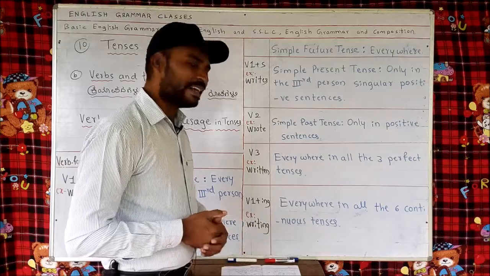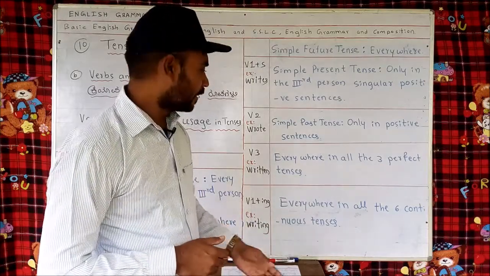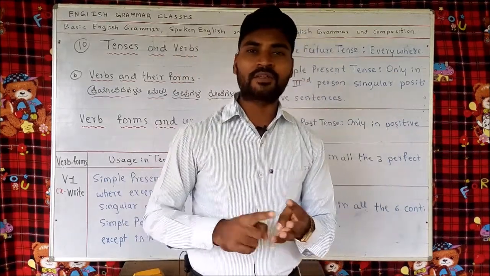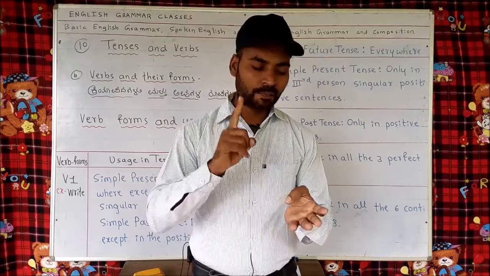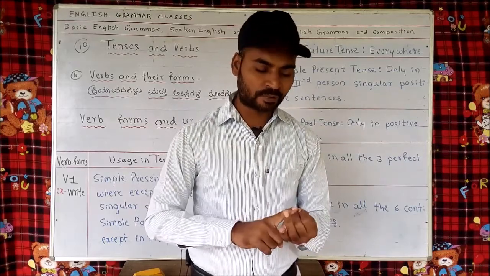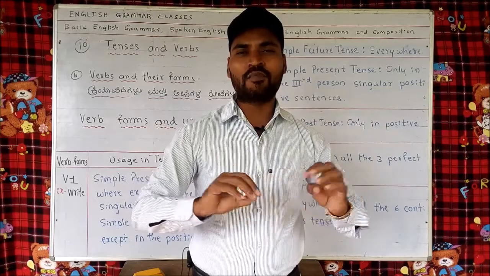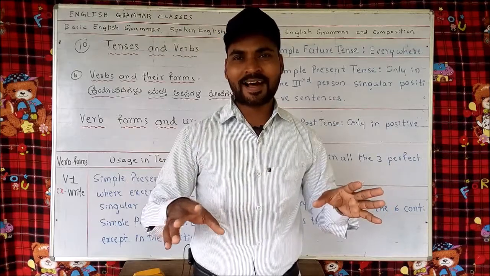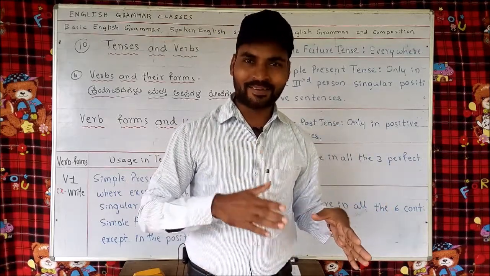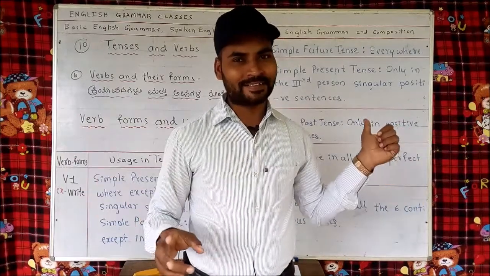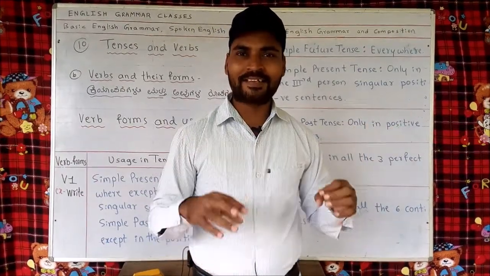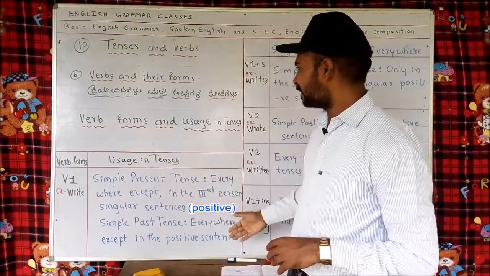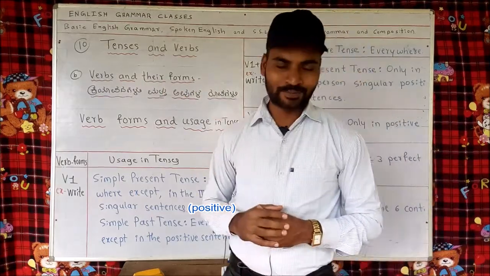Now the last one, V1 plus ing, example, writing. Everywhere in all the 6 continuous tenses: present continuous tense, past continuous tense, future continuous tense, present perfect continuous tense, past perfect continuous tense, future perfect continuous tense. In all of these, whatever the type of sentence, positive, negative, interrogative, singular or plural, everywhere V1 plus ing is used. This is what we studied about verbs and their forms.